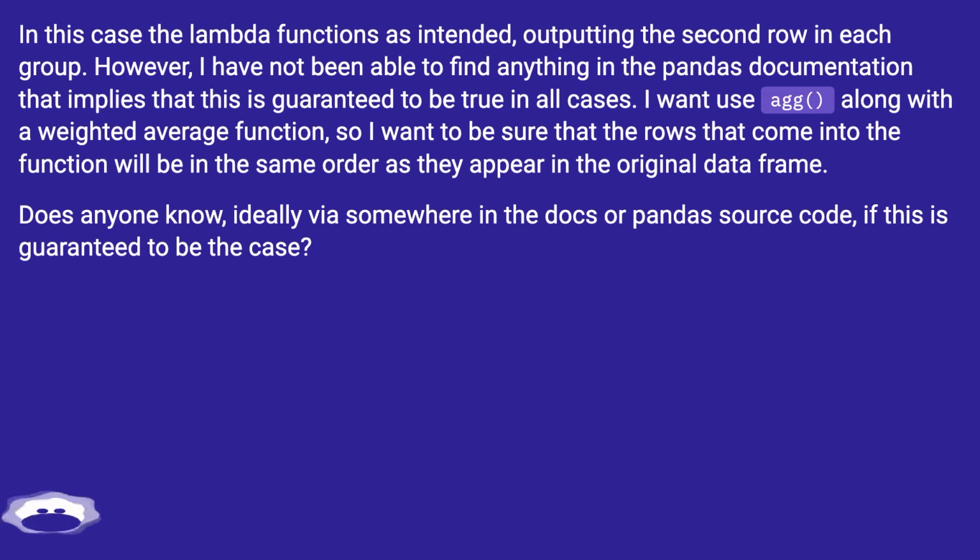I want to use agg, along with a weighted average function, so I want to be sure that the rows that come into the function will be in the same order as they appear in the original data frame. Does anyone know, ideally via somewhere in the docs or Pandas source code, if this is guaranteed to be the case?